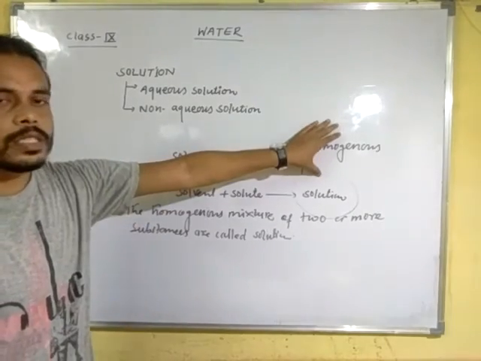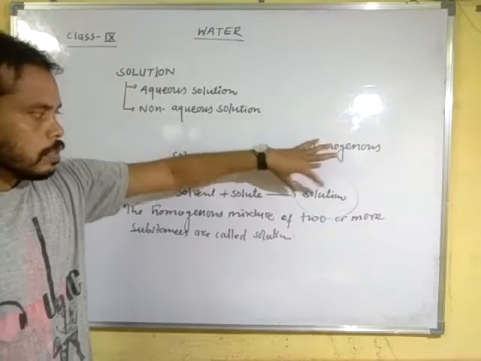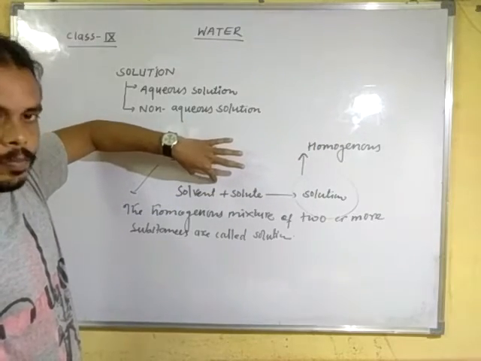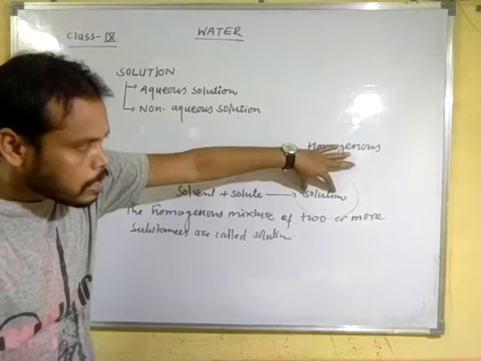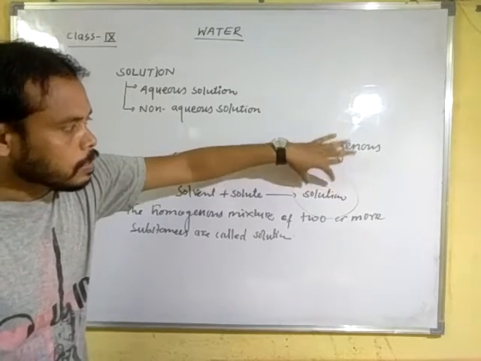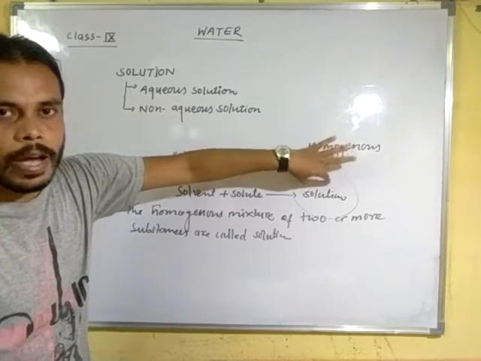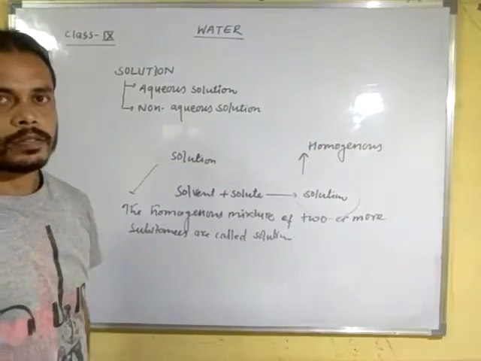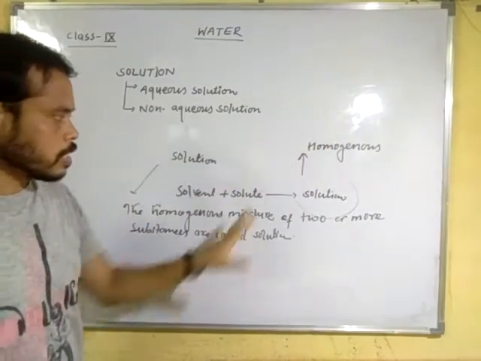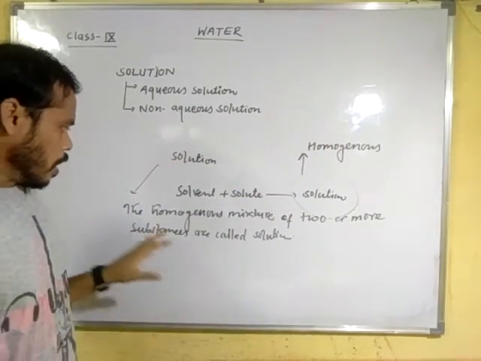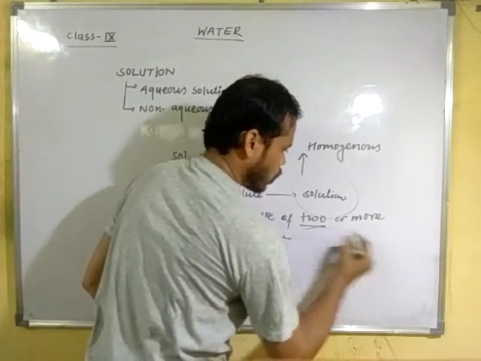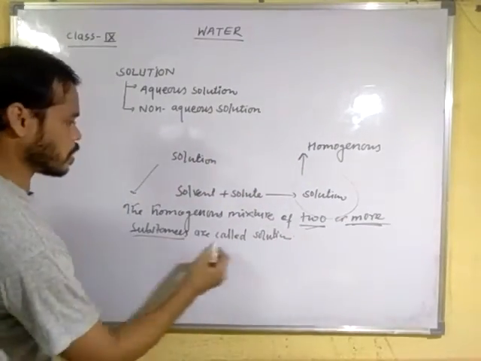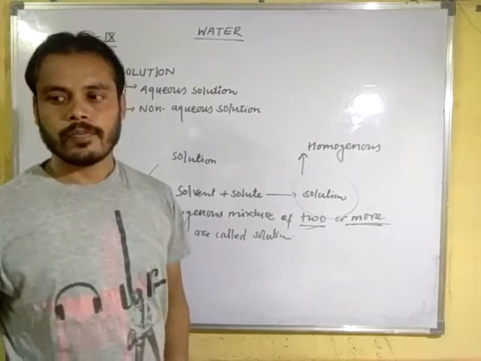And homogeneous means the solute and solvent parts cannot be seen separately in this solution by the naked eye. That is homogeneous.